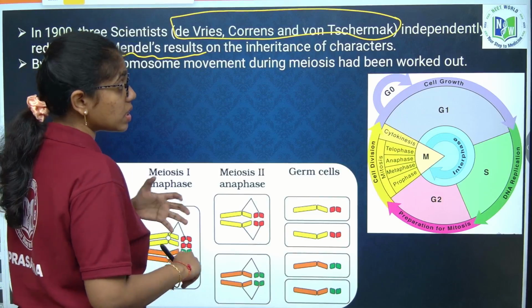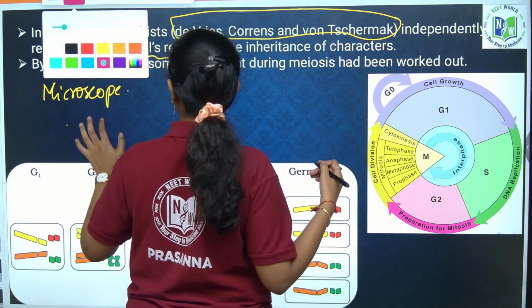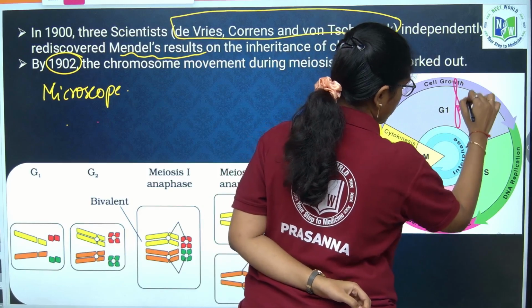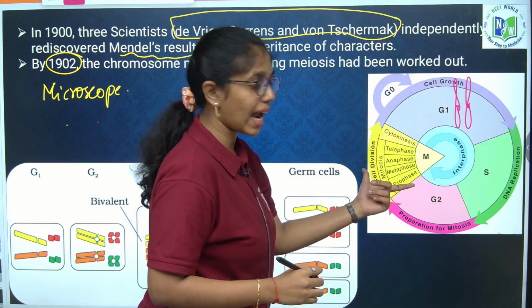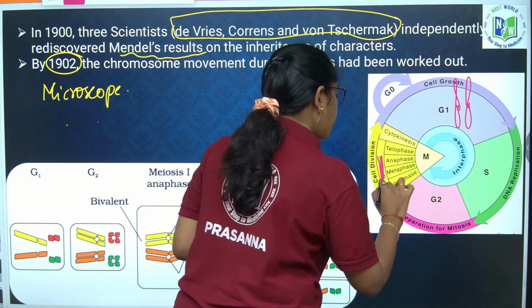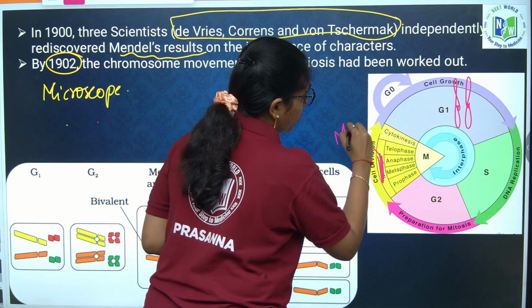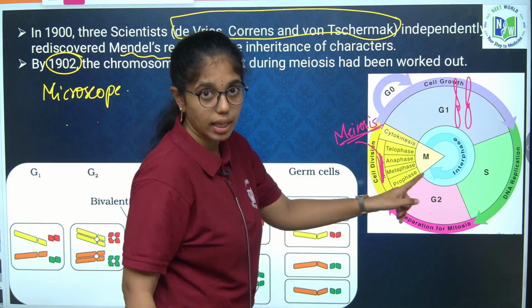Of course, we have discussed this in the cell cycle, but let us recall it once again. In the cell cycle we have two phases, interphase and M phase. When we are talking about chromosomal segregation, it is meiosis that occurs in the M phase.